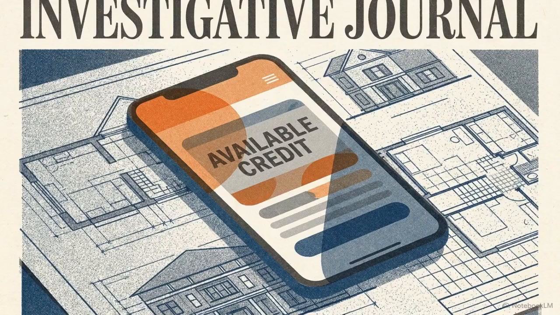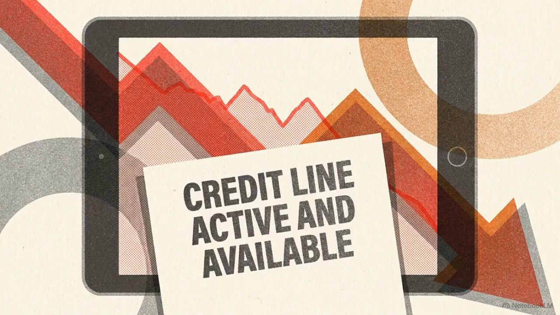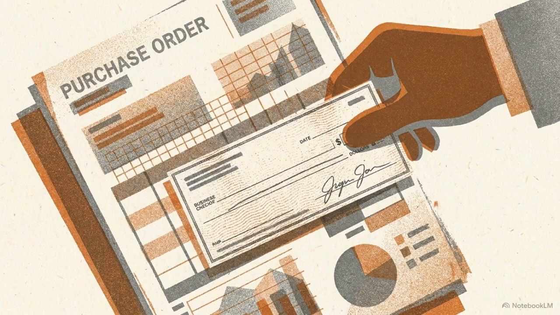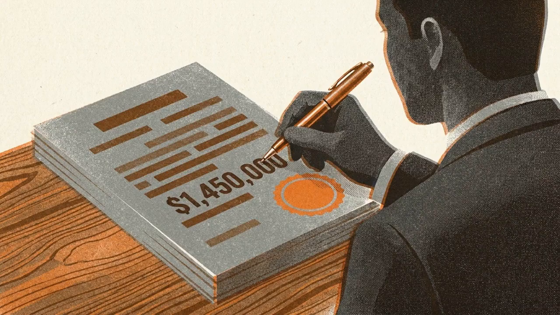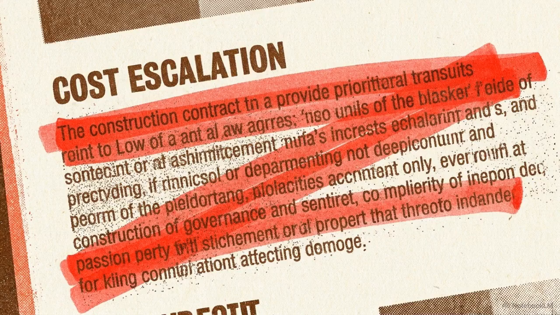To survive this, many firms are turning to a material escalation line of credit, which functions as a form of inflation insurance. This line of credit remains available regardless of market volatility, providing the liquidity needed to cover the difference between the contracted bid and the actual purchase order. This vulnerability exists because most owners insist on a final, guaranteed number. As a result, many residential and small commercial contracts simply do not include a cost escalation clause.